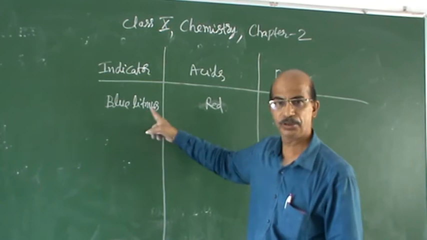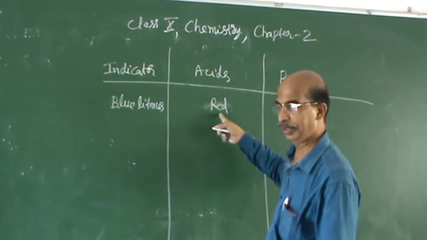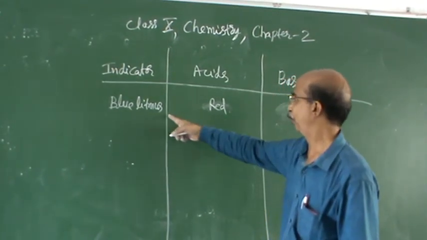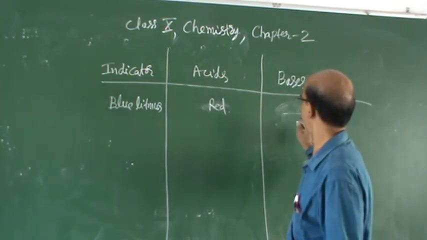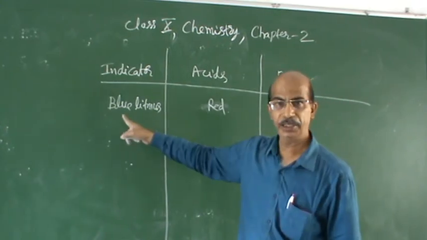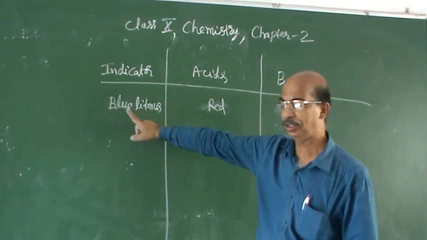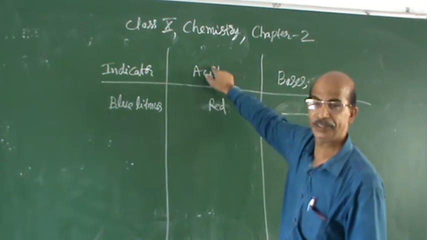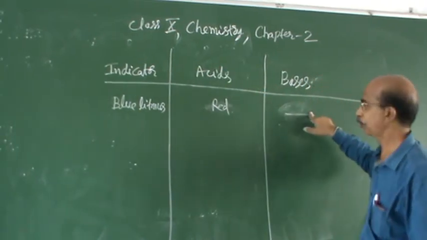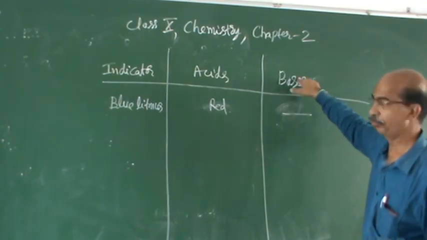Blue becomes red, means what? Acids. I am telling again and again: blue litmus, starting color is blue, it becomes red, acids. If it is blue only, no change, bases.